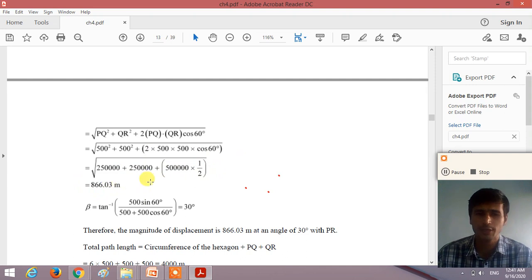866.03. Now how can we find the angle it makes with the horizontal? Beta is equal to tan inverse of b sin theta divided by a plus b cos theta, right? The formula we discussed in the law of parallelogram. So 500 sin 60 divided by 500 plus 500 cos 60. If you calculate this, we get the angle the displacement vector PR makes with the horizontal as 30 degrees, right? So this is at the second turn.